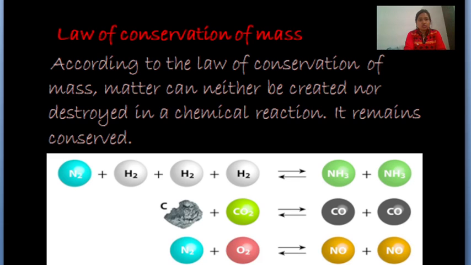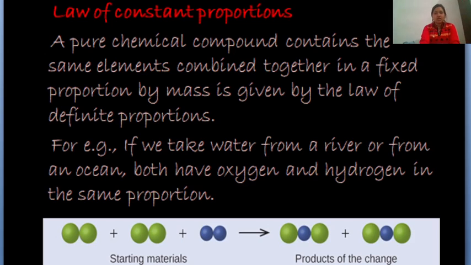Let's see the second law. The second law is the law of constant proportion. Let's see what the statement tells us. A pure chemical compound contains the same elements combined together in a fixed proportion by mass. So, let's take a very simple example, which is water. If we take water from any of the sources like lakes, rivers, ponds, etc., we can get the ratio in which the hydrogen and oxygen atoms are combined in them.